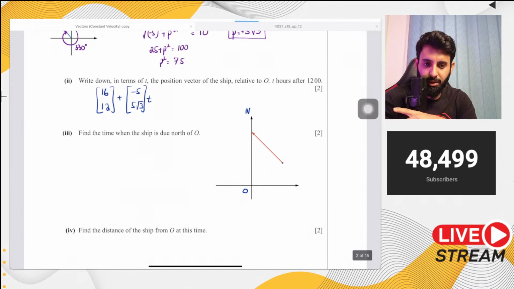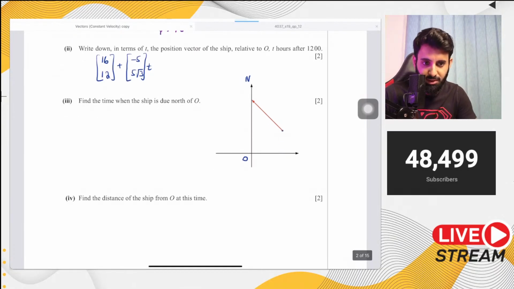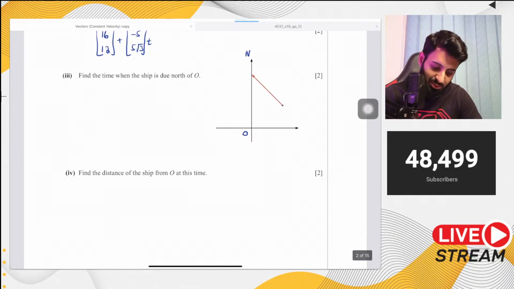Yep, y component will be 0. Good job. Okay. Yeah, x component. X component will be 0. Not the y component. X component will be 0.